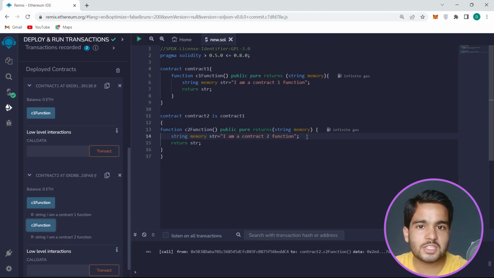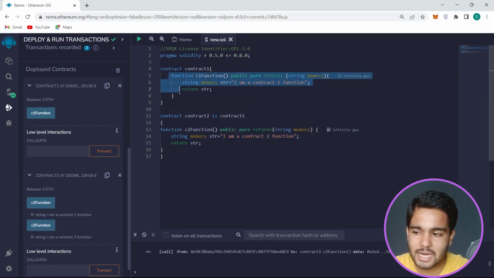So that's all about this session. If you have any doubt or any problem, then you can mail me, and in the next session it would definitely be clear. I know that you will have some doubt, like what if this function is private, what if this function is external or internal. All those visibility modes we are going to talk about in the next session. So don't worry about it, and try to create this example by yourself, or a different example by yourself, or create some state variables and try to use those state variables in a different contract by inheriting them.